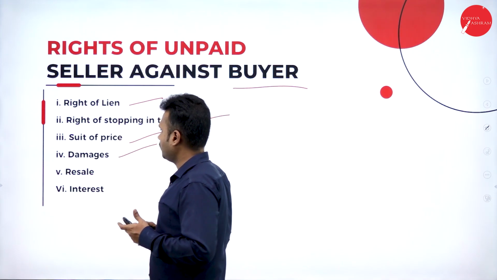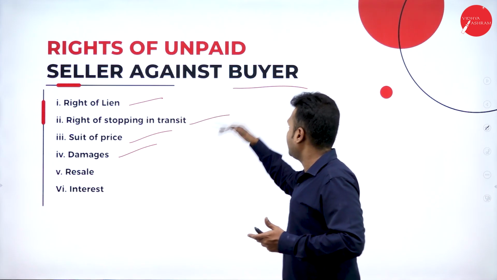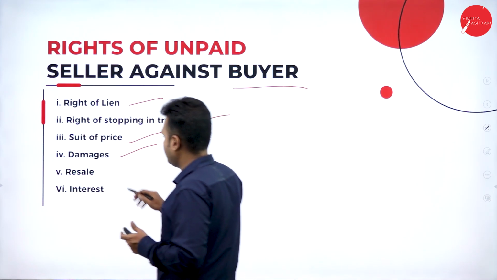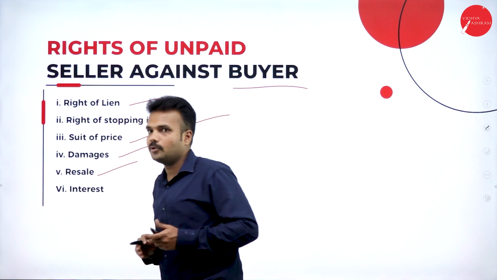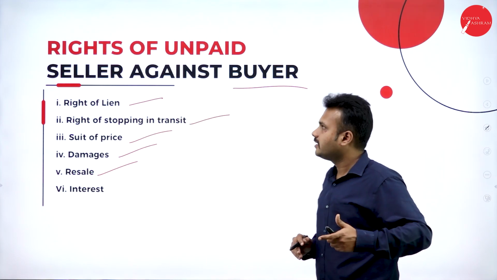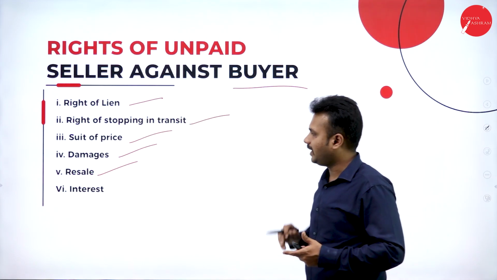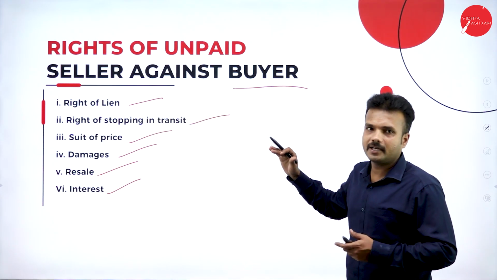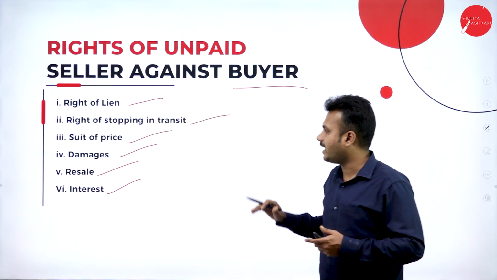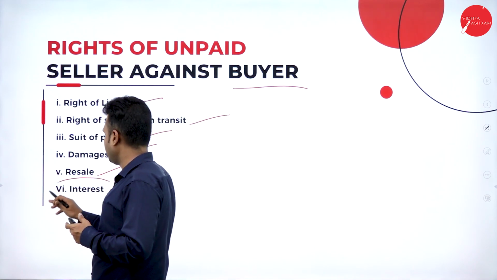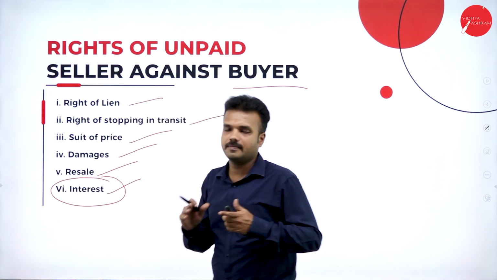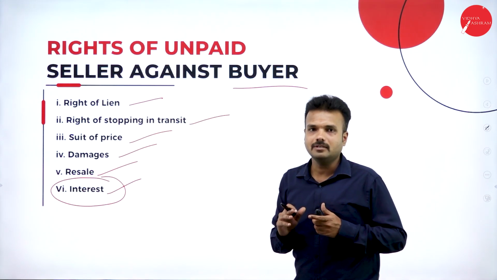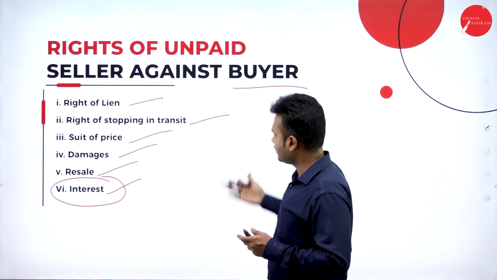Damages: he can claim damages against a buyer. Resale: he has complete authority to resell the goods if the buyer refuses to make a payment. Interest: if the buyer takes a longer period of time to make a payment, he has a complete right to charge interest on the specific amount, according to the Sale of Goods Act.